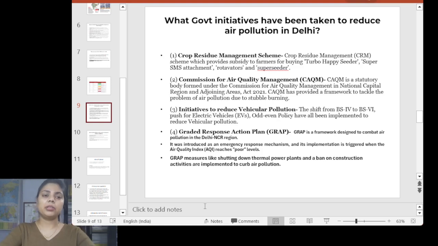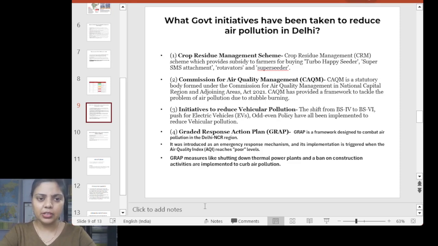Next we can see CAQM, that is the Commission for Air Quality Management. Again, I remember a question has been asked in prelims, saying CAQM is a non-statutory body, but the answer was that it is a statutory body, and it has been formed under the Commission for Air Quality Management in National Capital Region and Adjoining Areas Act, 2021. So you should remember that it's a statutory body. Most of the time UPSC plays with this kind of question, asking whether it is a statutory body or non-statutory body. So while reading this kind of topic, you should be aware that it is a statutory body.